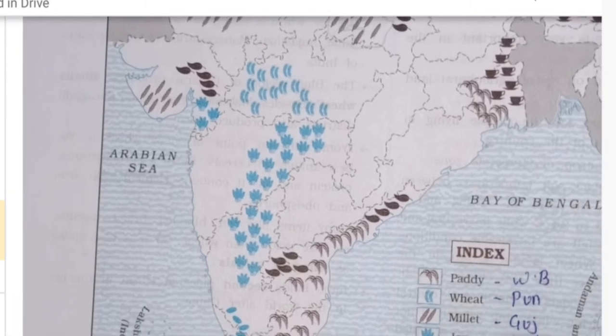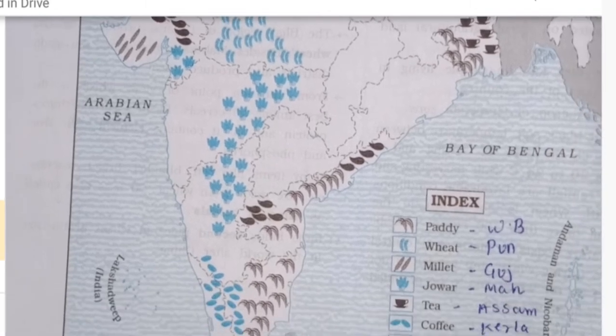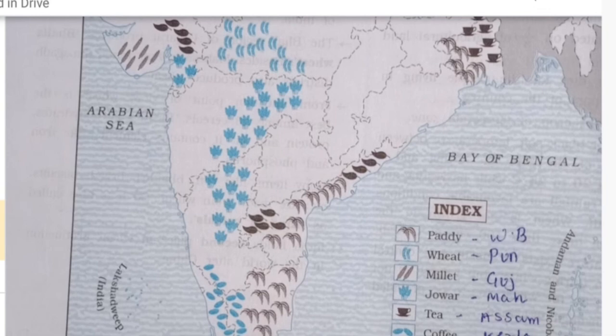Next, jowar, you can see the major part in Madhya Pradesh, and the parts of Maharashtra and Karnataka. In this way you should draw many symbols, not one symbol and leave it. You have to fill up the area in this way.